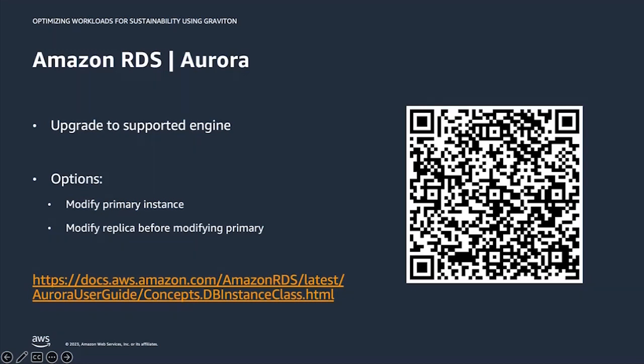Next, you'll modify the instance type. You'll determine your strategy and the order in which you modify your instances. Then you'll modify the instance class of your instances to the appropriate Graviton instance. And finally, validate and confirm that the application works correctly. So quite easy and a very simple path to migrating to Graviton using Amazon RDS and Aurora.